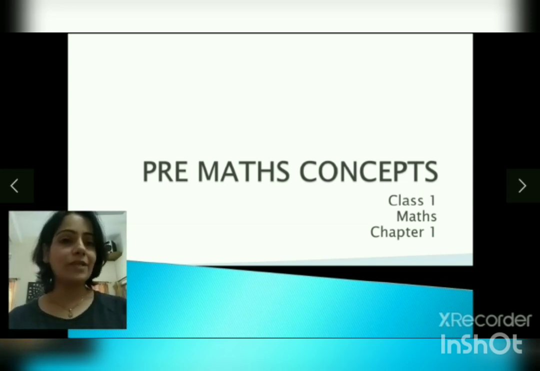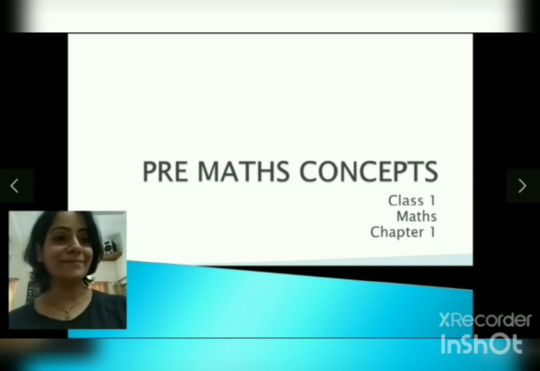Okay. And when you have to share a pencil, you share the smallest one. When you compare your height with your brother or sister, what do you do? You see who's taller, who's shorter. So these things are called pre-maths concepts, and that is what we are going to learn today. Also, we are going to learn to frame sentences around these words. Although we may know what is big and what is small, we should learn to frame sentences around them, right? So let's get started.